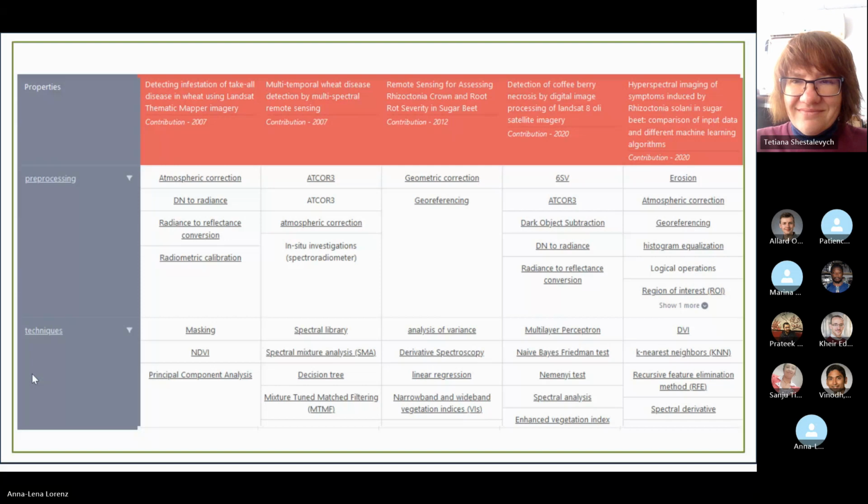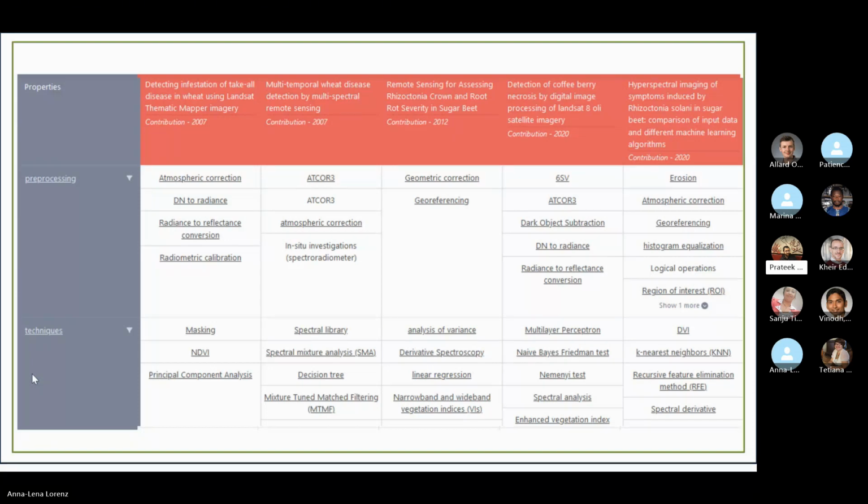NDVI is the normalized difference vegetation index. It basically gives you the vegetated area in a particular image. It's a very simple index, but these indices are very important for agricultural applications of remote sensing. And you can see a naive Bayes and a freedom test in the fourth column and KNN in the fifth column. These are all statistical techniques which were used in these papers.